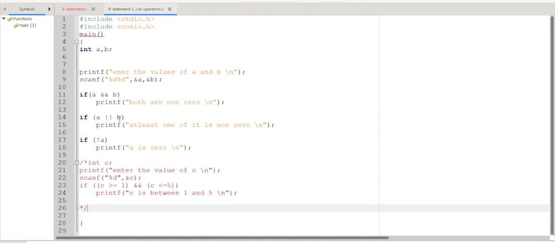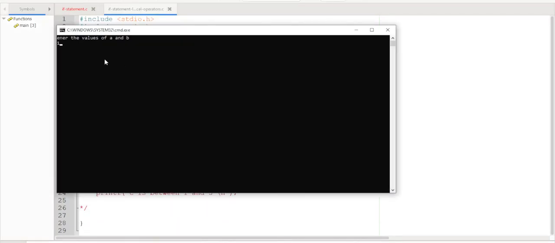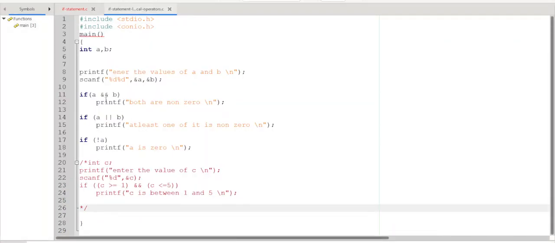So A or B, A is true, B is true. So A or B is also true. That's why this statement is also printed. Because A is true, not of A is false, this statement is not printed. Let me check again. Okay, A is 1, B is 2. So both are non-zero is printed. At least one of it is non-zero is also printed. That means this statement is executed because both are true. So in case of A or B, both are true, so A or B is also true. So this statement is executed.